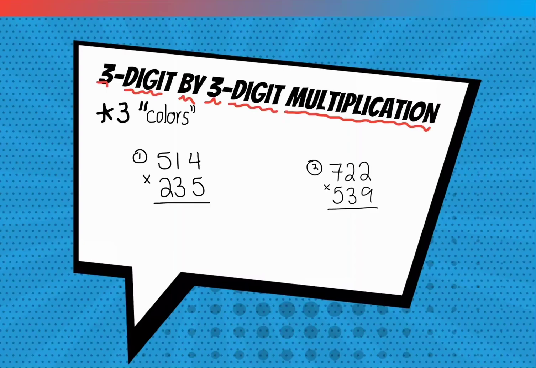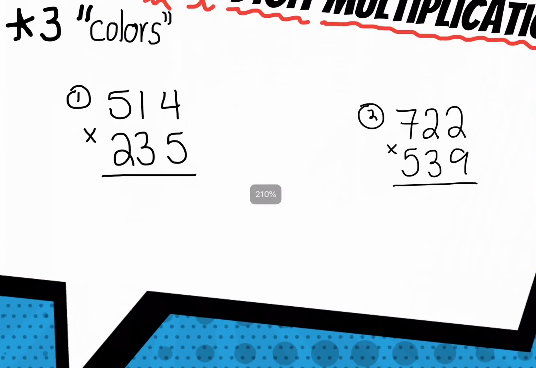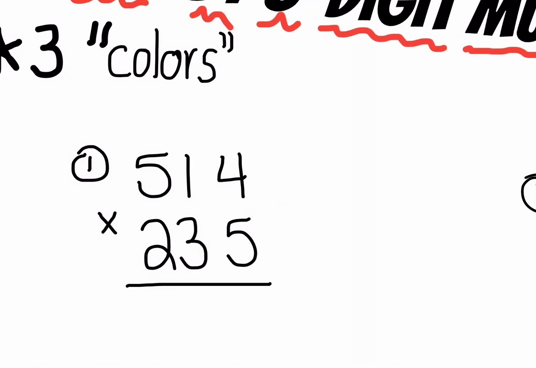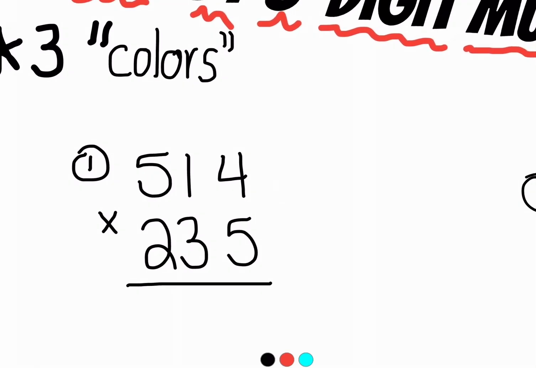3-digit by 3-digit multiplication is fairly similar to 2-digit by 2-digit or 3-digit by 2-digit, but you're going to have 3 colors. If you watch the other videos, we use 2 color pencils. We've got to think we're going to have 3 because we have 3 place values down here. And also you've got to think about what the problem's saying.